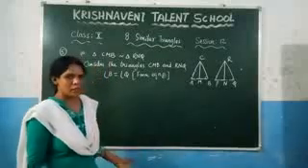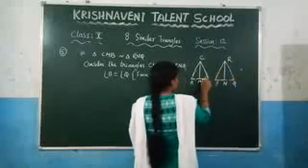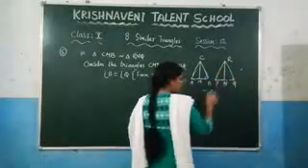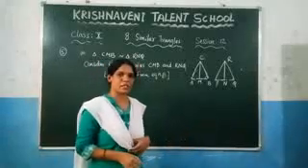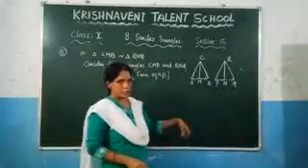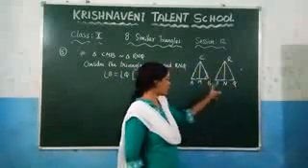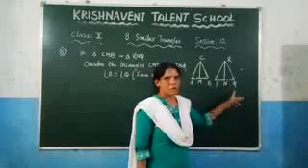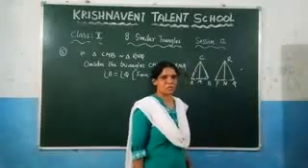Now here, similarly, if you can prove here CB by RQ is equal to MB by MQ, then again by the SAS similarity, you can say that those two triangles are similar. Now we are going to prove here BC by RQ is equal to BM by QM. Now if you want to prove it, you need to take their corresponding sides ratio.